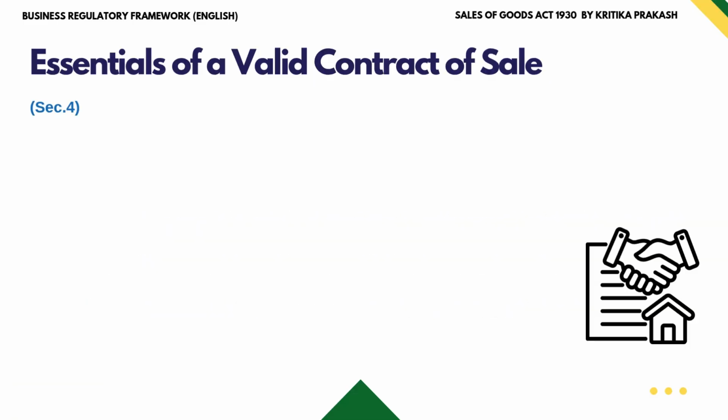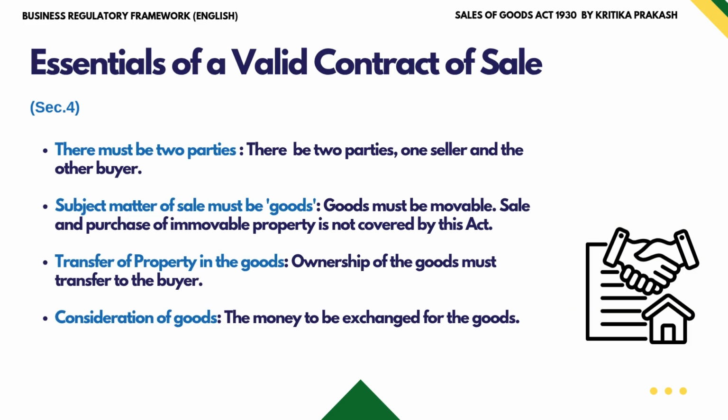Let's quickly understand the essentials of a valid contract of sale. The following things must exist. First, there must be two different people, one seller and one buyer. Second, the item being sold must be movable goods, not land or property. Third, the ownership of the goods must transfer to the buyer. And lastly, there must be money involved as consideration.